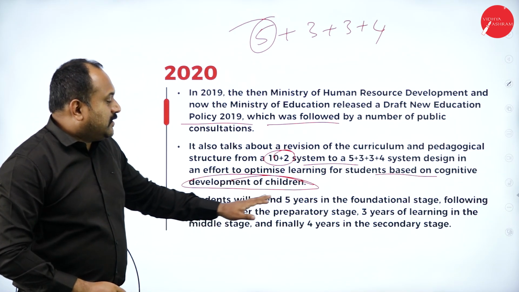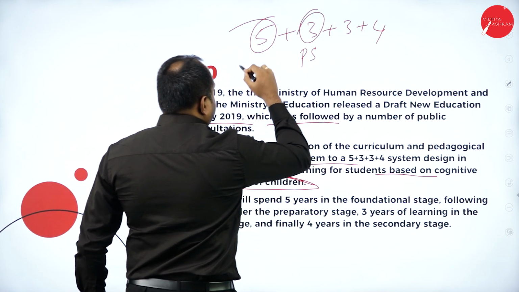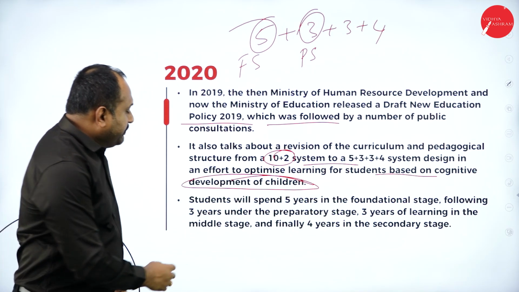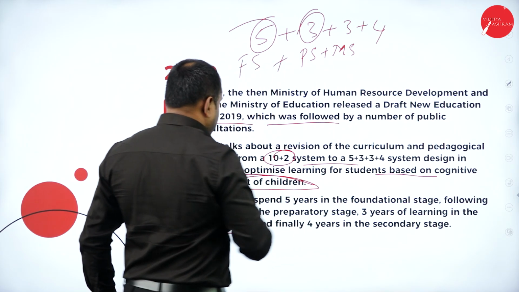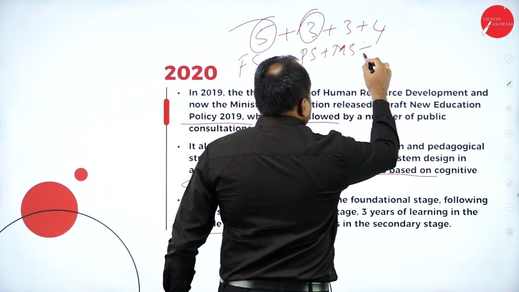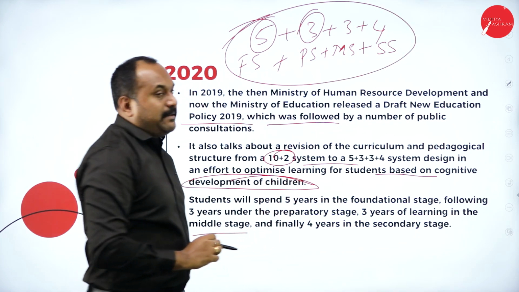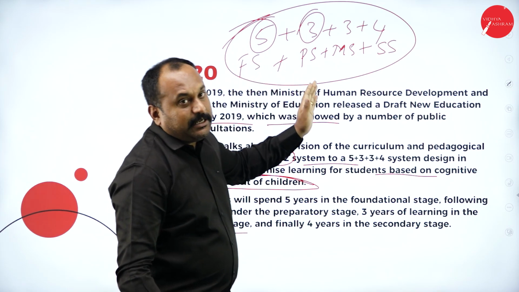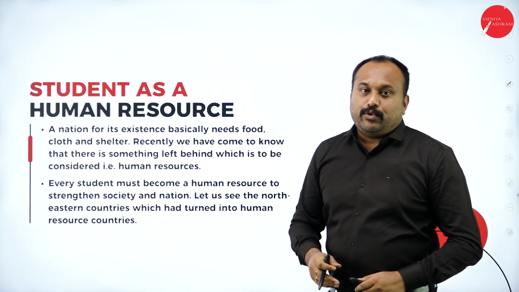3 years under the preparatory stage, then 3 years of learning in the middle stage, and finally 4 years in the secondary stage. Now a complete impact will happen to that child if he or she continues with 5+3+3+4. That is the NEP of 2020.